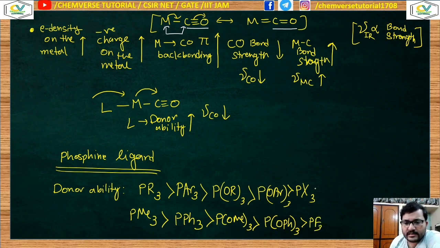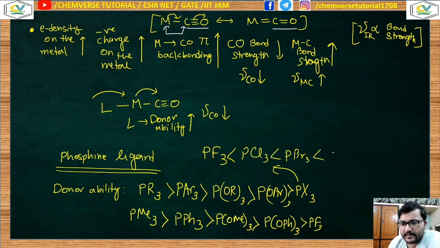If you consider PX3 only, then the donor ability of PF3 will be least because fluorine is more electronegative and its electron withdrawing effect is greater. So PF3 is less than PCl3, PBr3 and PI3. So these are all your donor abilities.